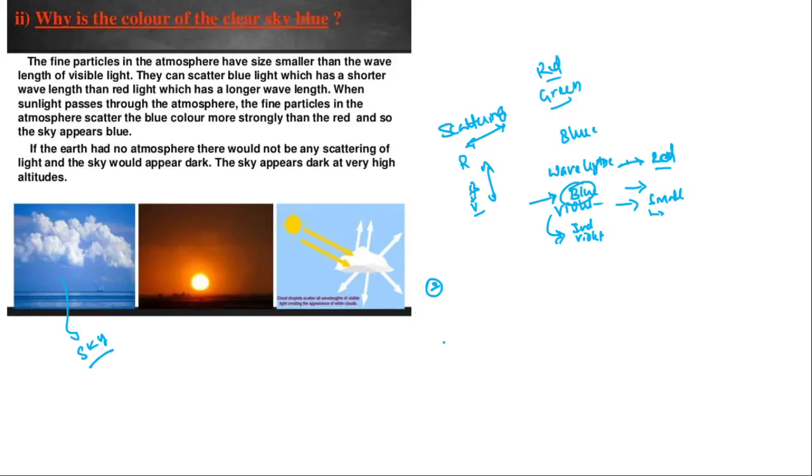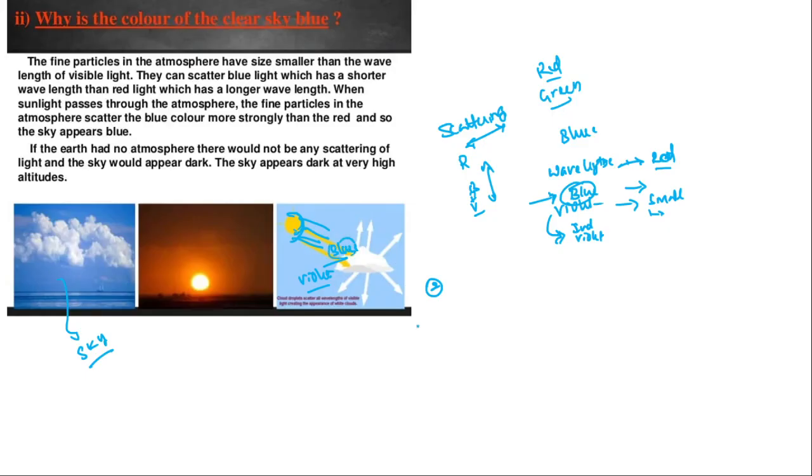The sky color is blue because, first, whatever the intensity of light coming from the sun, the blue is more energetic as compared to violet or indigo. Here the intensity of light coming out of the violet is less as compared to the blue from the sun. That is the one reason.